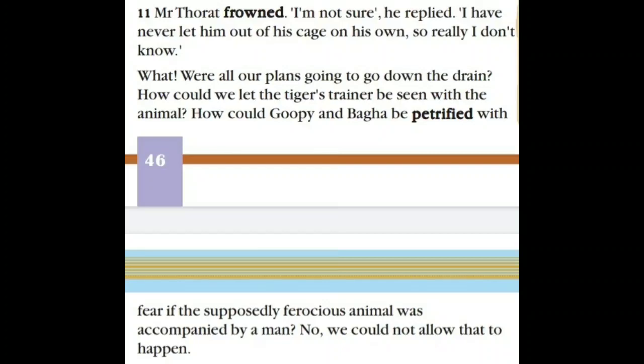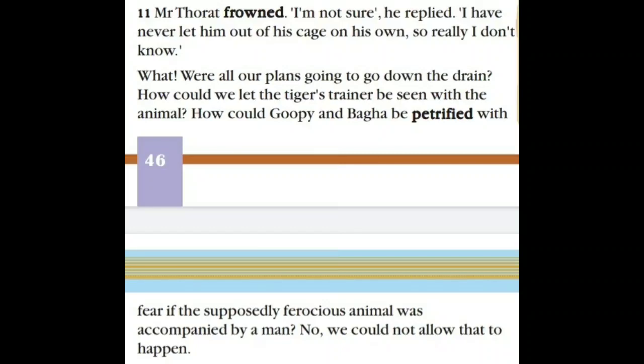In that paragraph we come across the word frowned. What do you mean by the word frowned? Frowned means to make a serious expression by bringing our eyebrows closer so that lines appear on our forehead. In Malayalam, we say nettichulikkuka, looking very serious, that is what frowned means. He replied, "I have never let him out of the cage on his own, so really I don't know."